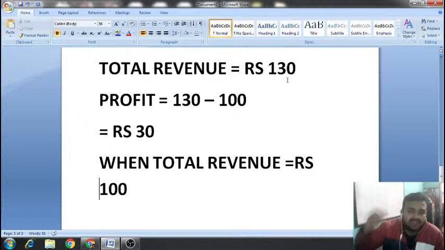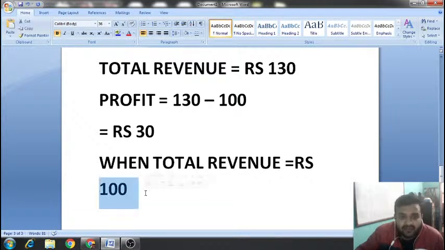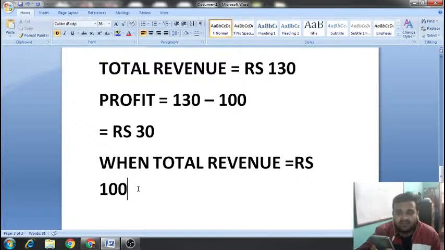You have to go through certain phases to reach 130. So a point will come before reaching 130 when your revenue earned will be 100 rupees, only 100 rupees. So at this point what will happen? You will cover all your cost. For example, this phone is costing rupees 10,000 to manufacture, and you are selling this phone at rupees 12,000.